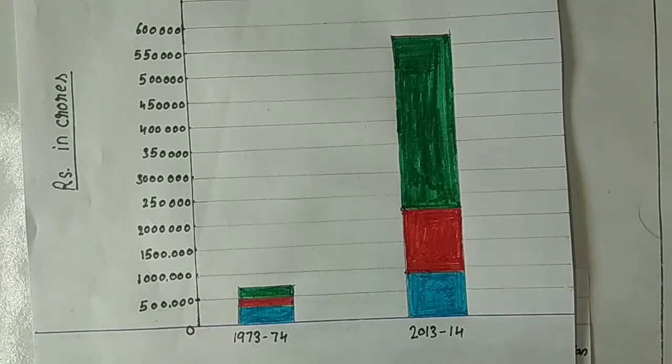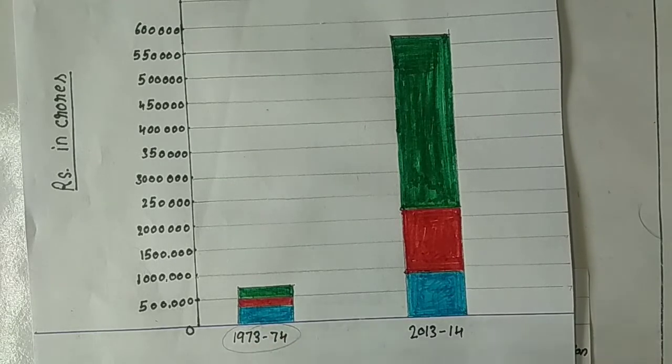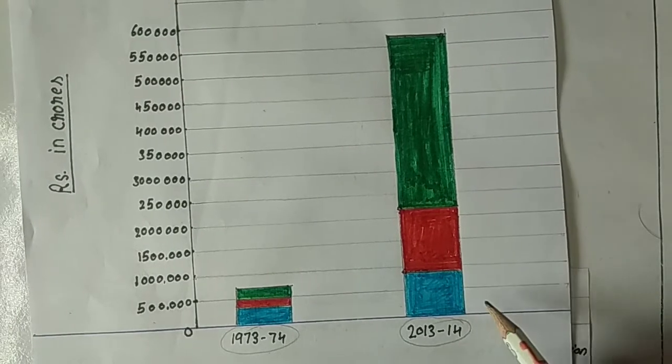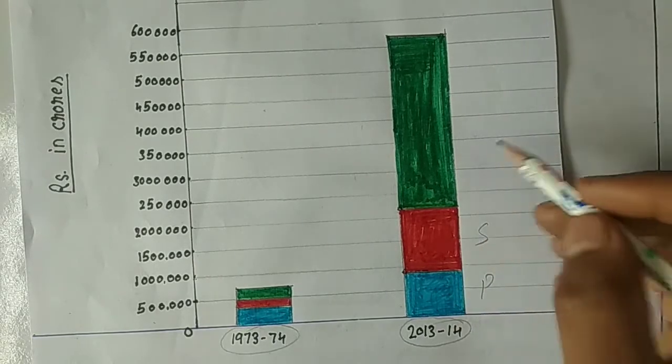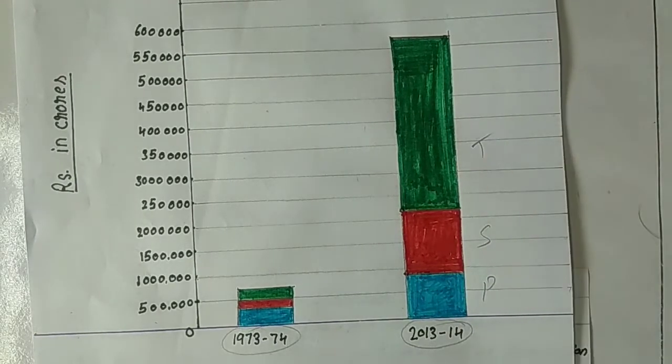I have mentioned two different years: the first one is 1973-74 and the next one is 2013-14. The blue one represents the primary sector, the red one is secondary, and the green one is tertiary.